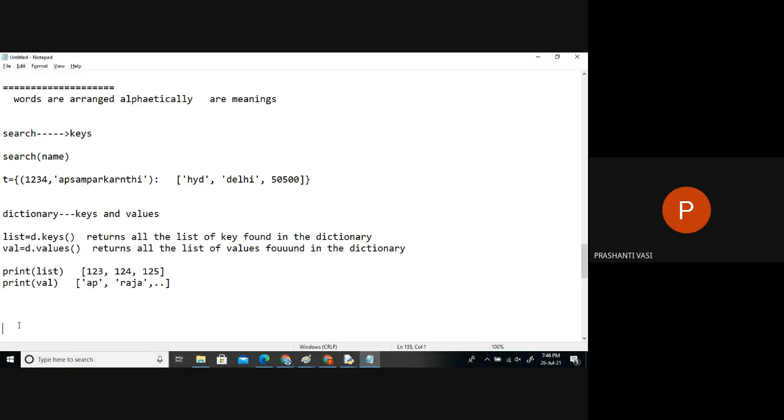See, generally, if you purchase a product and you know the product ID directly, you'll get the product details. But am I ever interested in typing the product name and finding out the product ID? Does anybody need to know that? If they know the product name, do they have to find out the product ID?